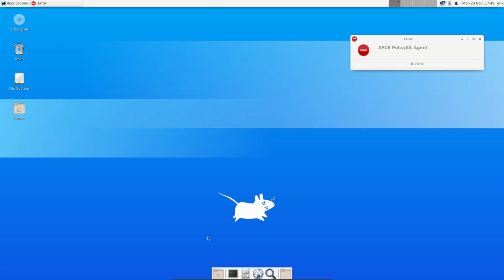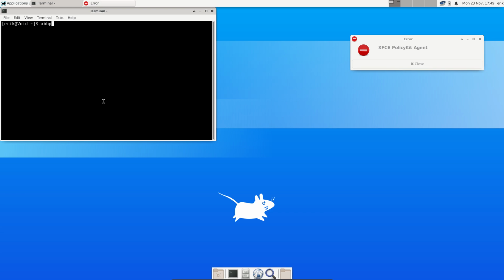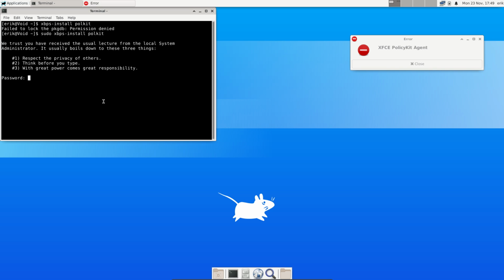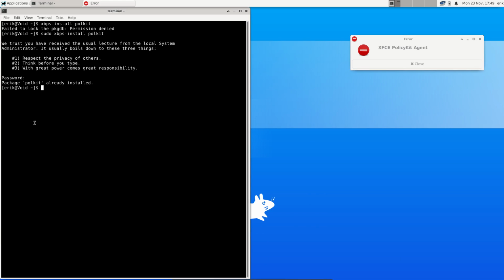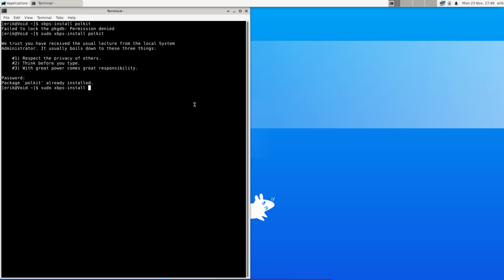Why is that? xbps, was that? Install git. Let's see what that is. Failed to lock. Okay. Arrow up works now. Oh, I'm so happy. Right, so it's already installed. I'm gonna put you here. How about the xfce polkit agent error? I don't know, and it's actually none of my business.